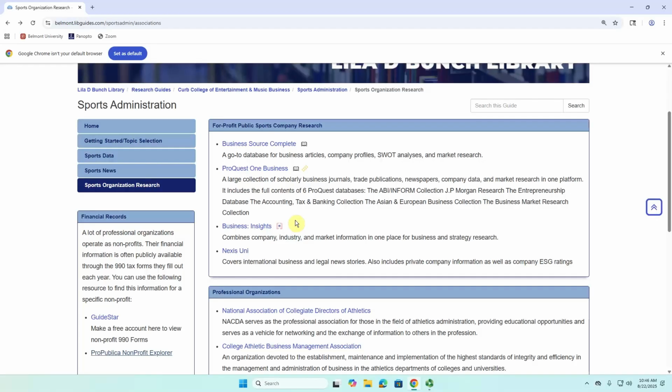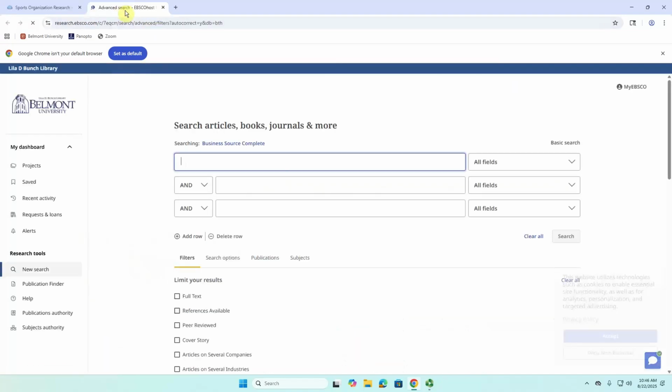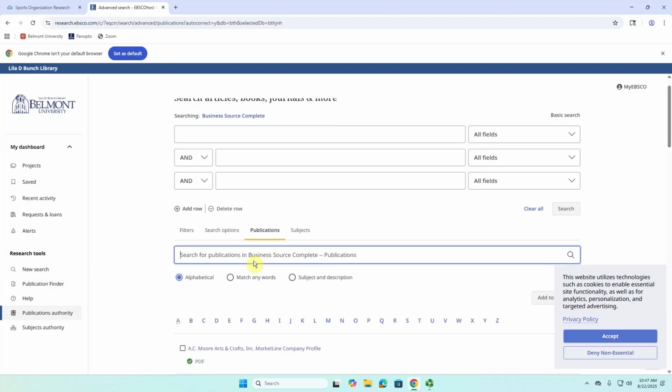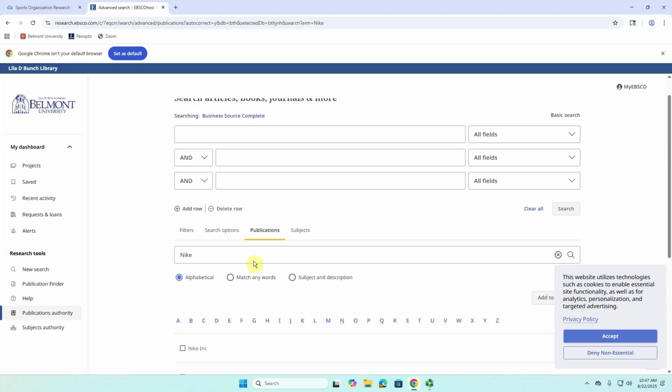Now, what we're going to do here is we're going to find the for-profit public sports company research box, and we're going to click right here today on Business Source Complete. Now, let's just say we're interested in Nike as they're interested in athletic sportswear. If we wanted to learn more about Nike, we can go down here where it says Publications, and now type in Nike, for example.